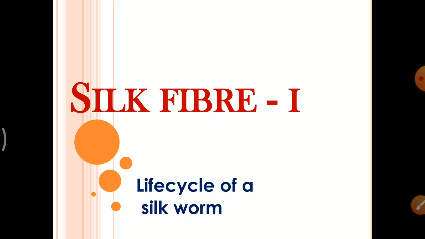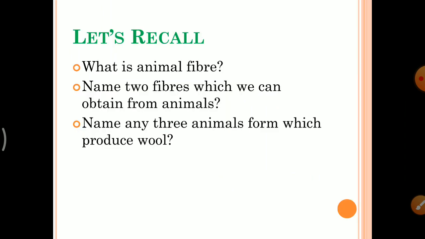So, till now we had completed our wool fiber. Today we are going to start the second type of animal fiber, that is silk fiber. Silk fiber is also an animal fiber which we are going to discuss in this chapter. So before going to silk fiber, first let's revise some topics which we had already discussed.